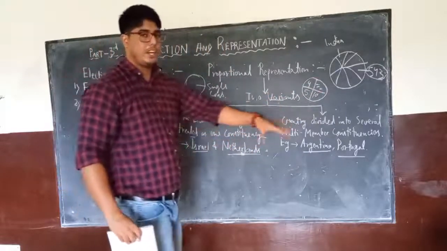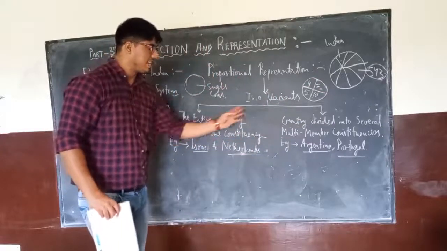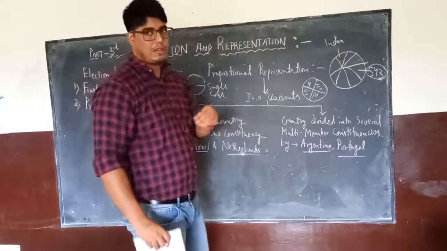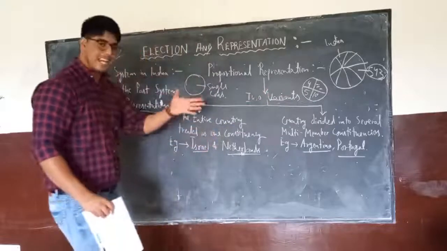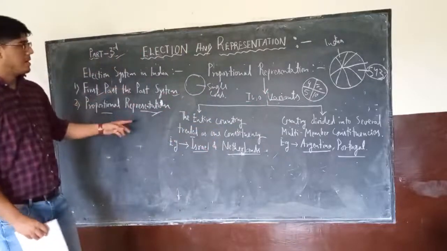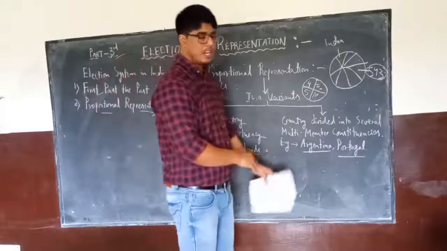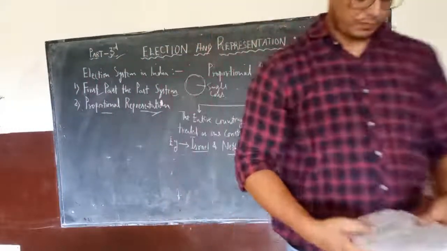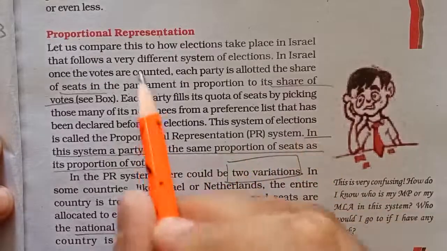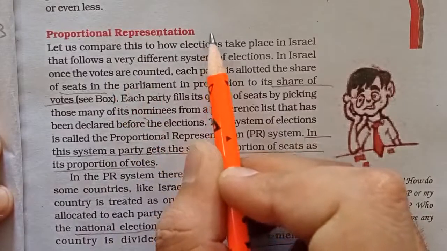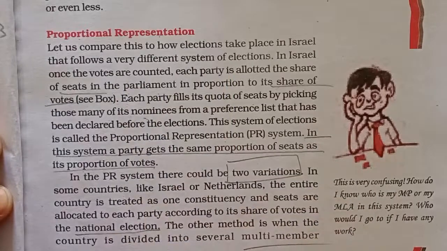Now I will be taking the reading from the NCERT book, where we will see the difference between the 2 variants. What is the exact difference? In the exam, if there is a question, you will have to write a few more points. Although I am trying to differentiate side by side between the systems, you need to focus on these 2 right now. So now this is the NCERT content, and you can see proportional representation, which I have explained on the board. Now let's see the exact statements which you will be required to write in the answers.